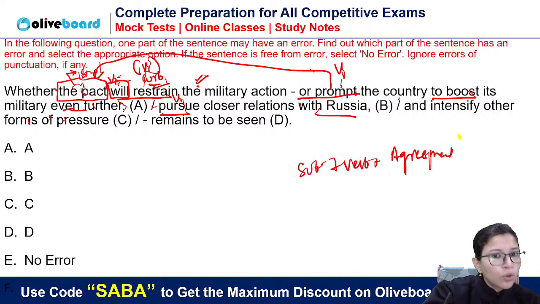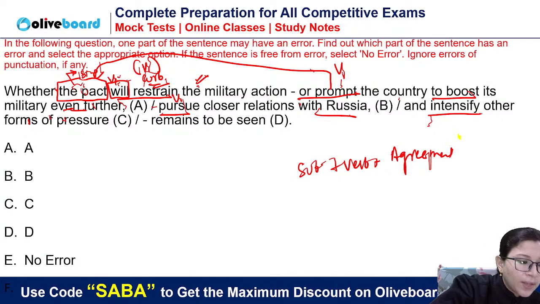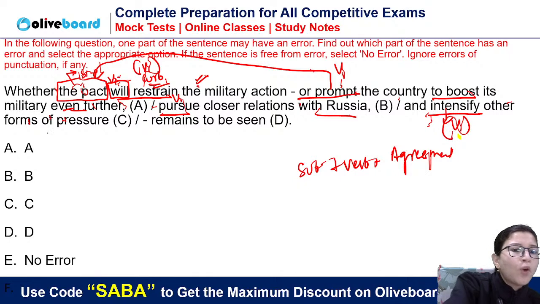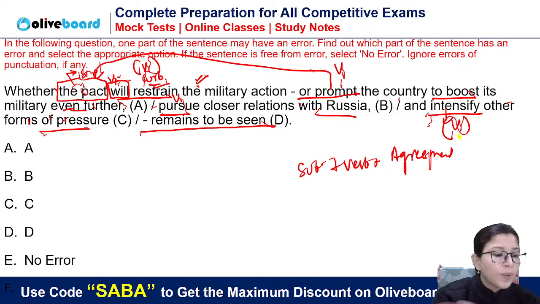The pact will pursue closer relations. The pact will prompt the country. The pact will restrain the military action. Okay, and the pact will intensify, and the pact will intensify with V1 form. Other forms of pressure remains to be seen. That has to be seen.